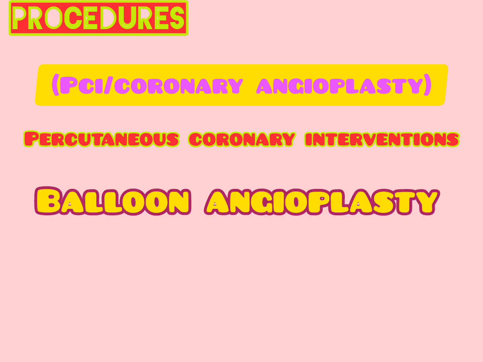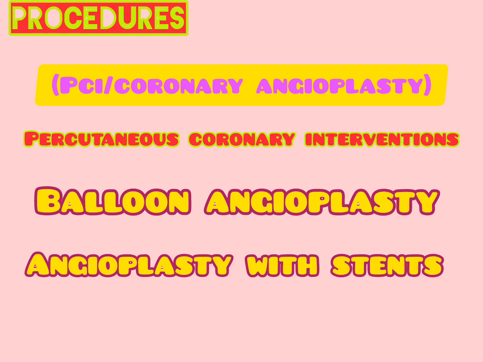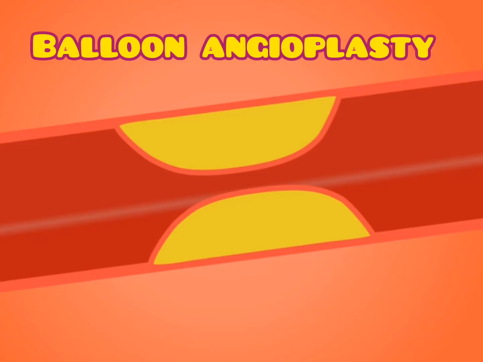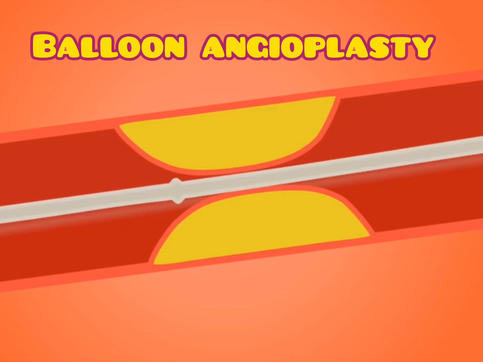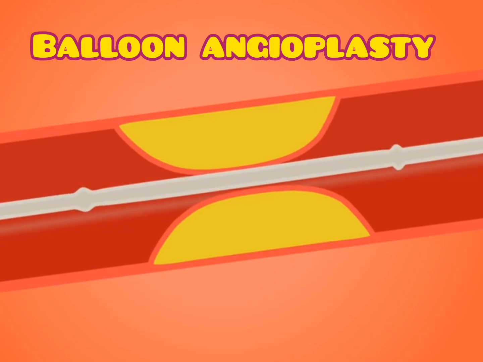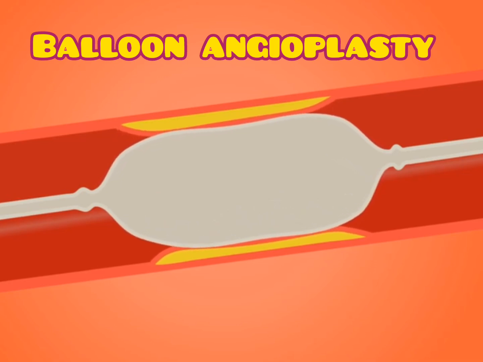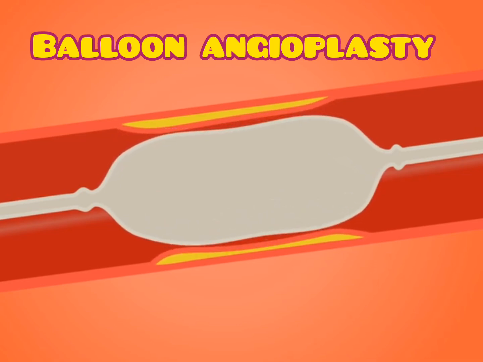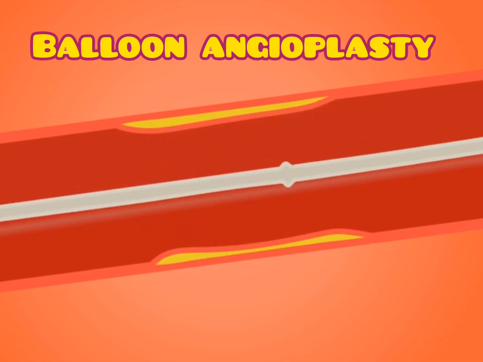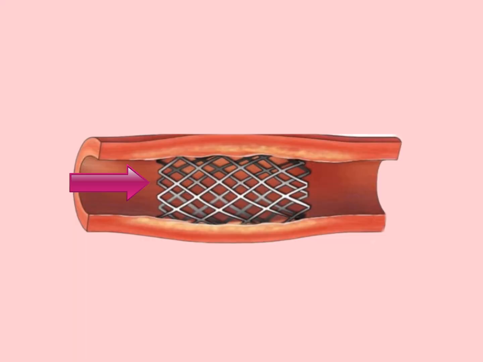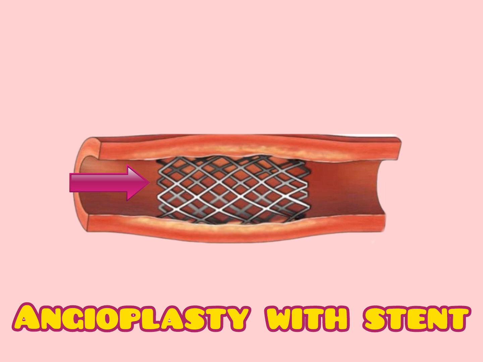Let's see the procedures. PCI, percutaneous coronary intervention or coronary angioplasty. It involves balloon angioplasty and angioplasty with stents. Here, a balloon-tipped catheter is inserted into the coronary artery where the block is located. Rapid inflation and deflation of the balloon push out the blockage and re-establish blood flow. This is called balloon angioplasty. In addition to balloon treatment, the healthcare provider places a stent here permanently. This is called angioplasty with stent.